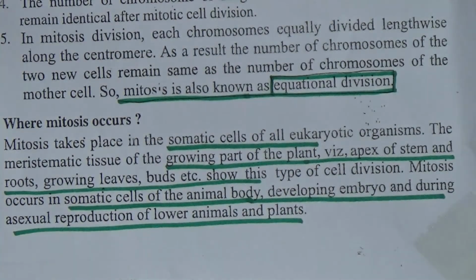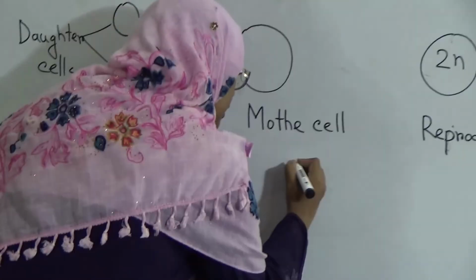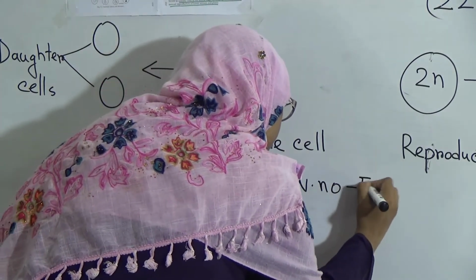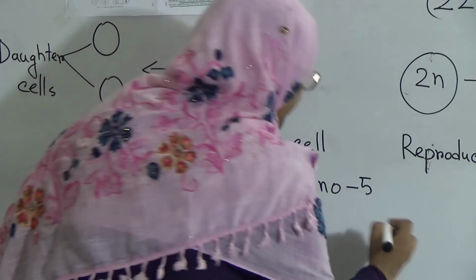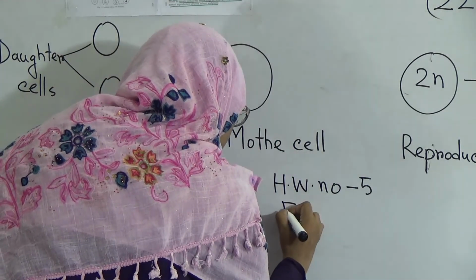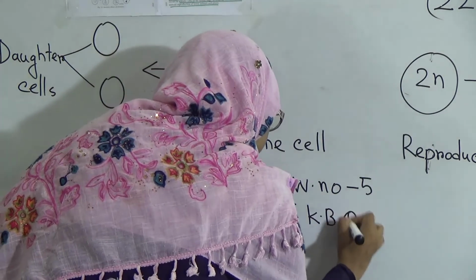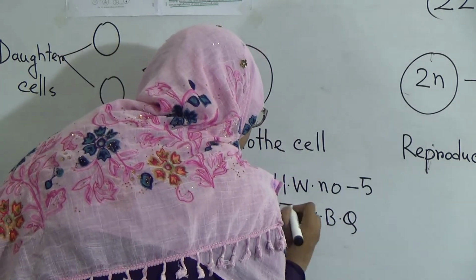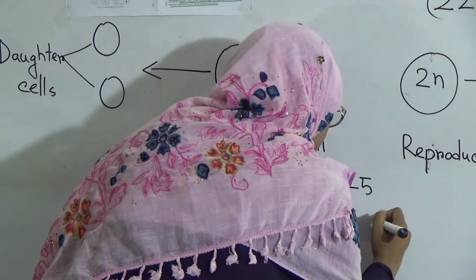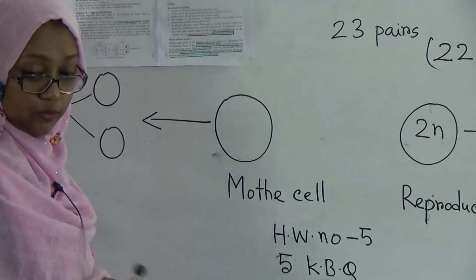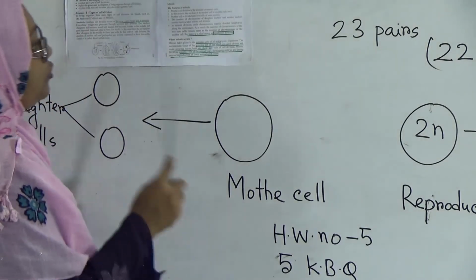Dear students, we have finished our class for today, and there is a SW for you. You have to do your SW number 5. You have to do 5 knowledge based questions from today's topic.